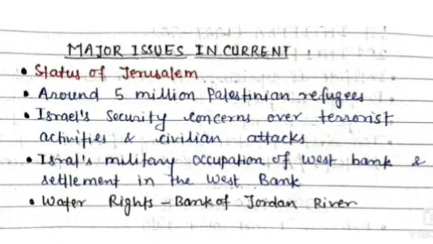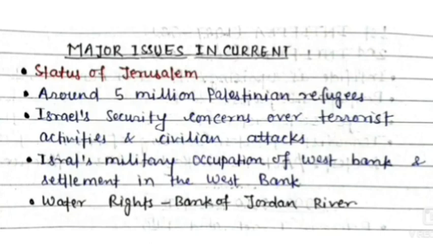And why does Israel not want to take them? Because Israel's population itself is only 80 lakh, only 8 million. The Jewish people think that if we take more than 5 million Palestinian Muslims, then the demographic will change and more problems will be created, such as riots and protests in the country of Israel. And then there is Israel's military occupation of the West Bank.